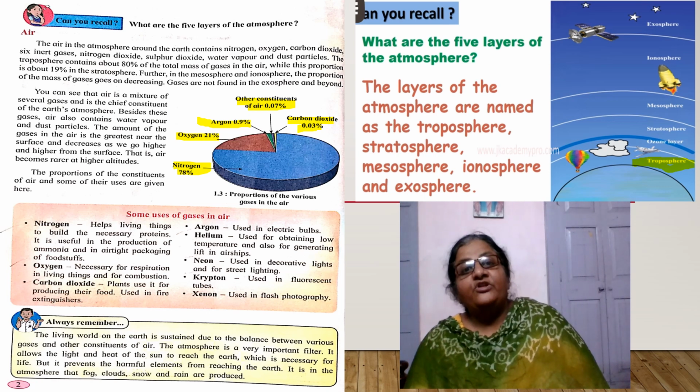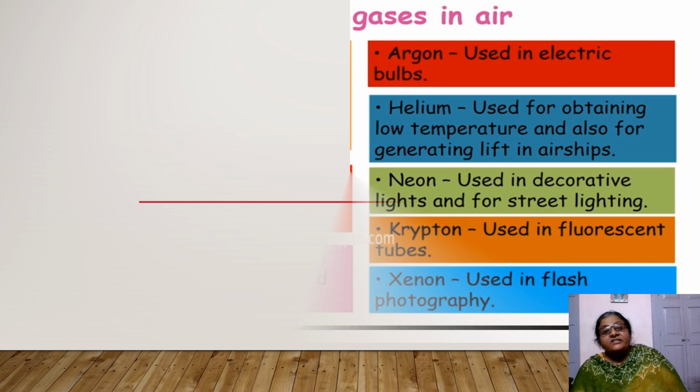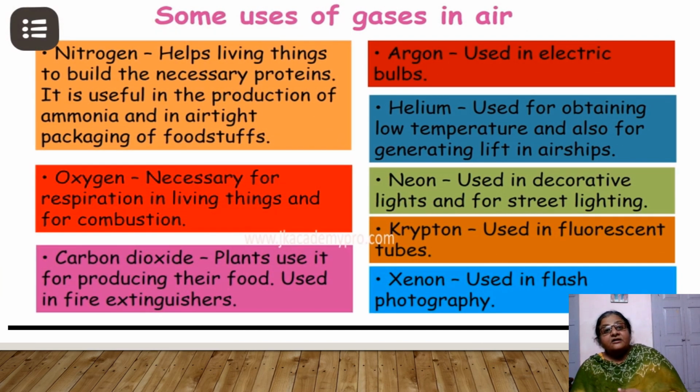These gases help the living things to survive on the earth. They are helpful to living things. They protect living things by maintaining a stable temperature. Hence, the atmosphere protects the living things. Now, these are the constituents of our air, which are very useful.